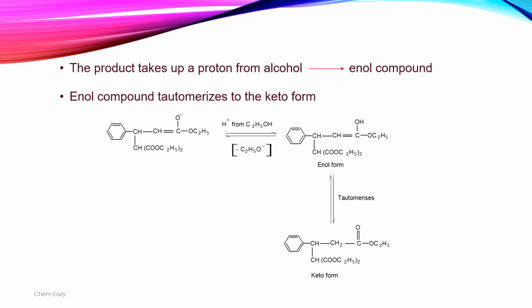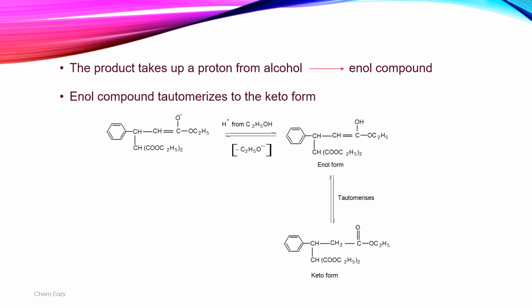At the end, the product which is formed in step 2 takes up a proton from alcohol and gives an enol compound. Here you can note that the proton is taken up by the product from the alcohol, that is, the alcohol which is produced in step 1 along with the carbanion.